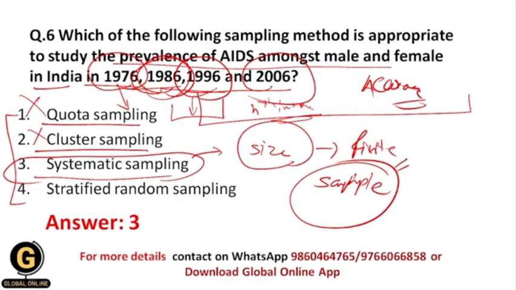Within stratified random sampling, the researcher makes subgroups and then randomly selects the samples. Actually this is useful, but it is not the preferred sampling technique, because systematic sampling will be more preferred than stratified random sampling. So this again gets eliminated. That's why your correct answer should be 3, which is systematic sampling.